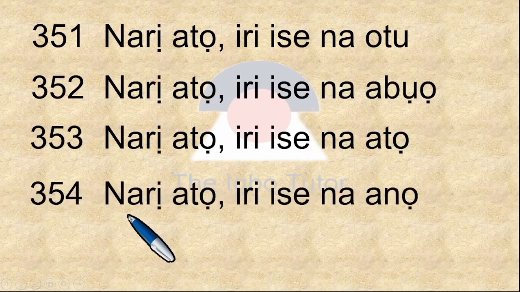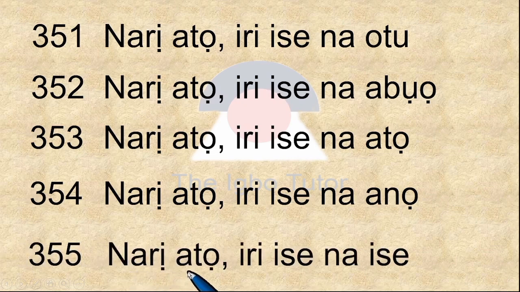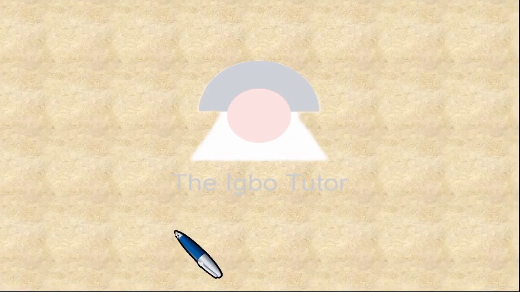354 is narị atọ, iri ise, na anọ, 354. 355, narị atọ, iri ise, na ise, 355.